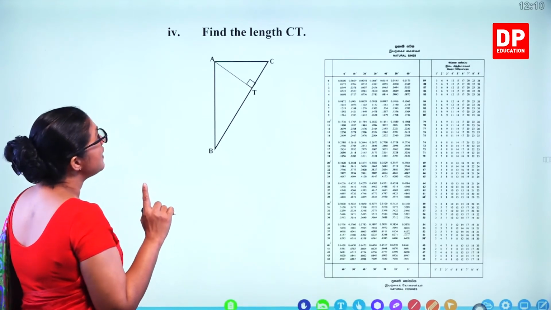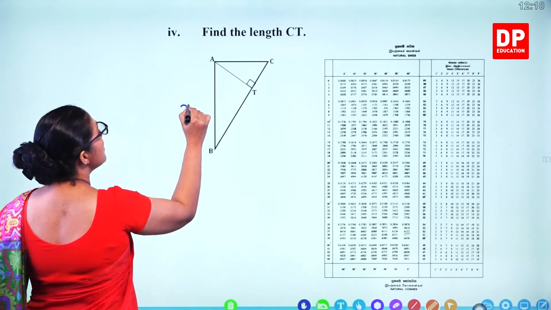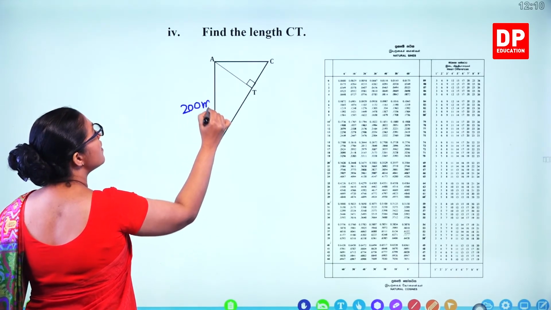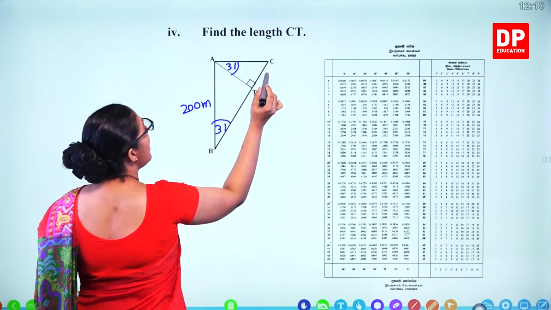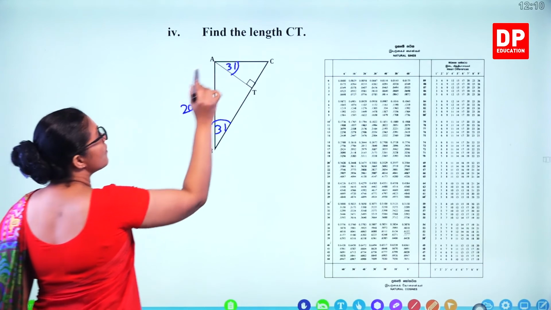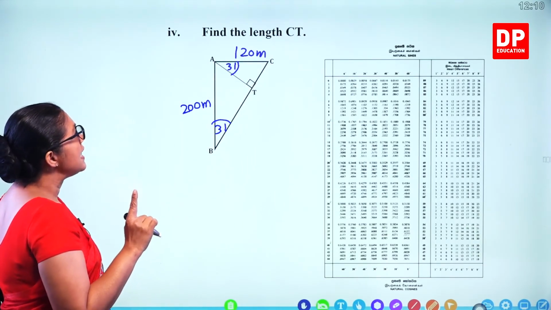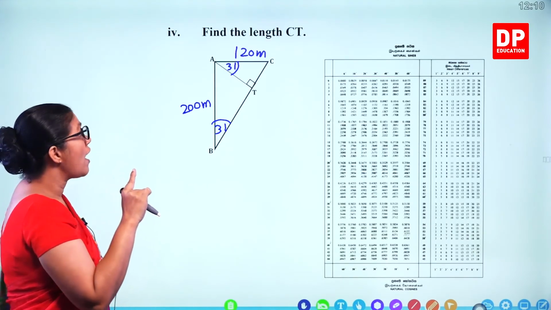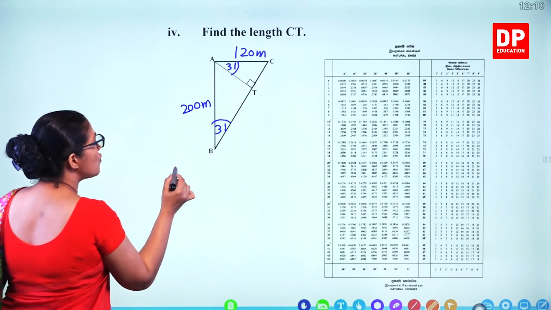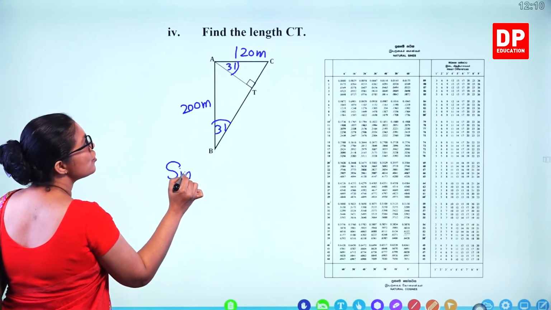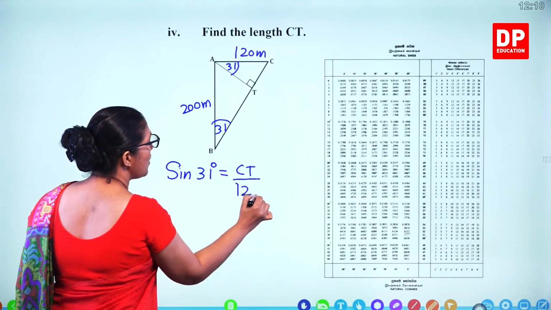Fourth part, it says find the length CT, this length. So what is the information we know? We know this is 200, this is 31 degrees. And what else? We found AC is 120 meters. Now CT, you can use the small triangle. To this angle, this is opposite and this is hypotenuse. So we can use the sine ratio. Sine 31 is CT over 120.